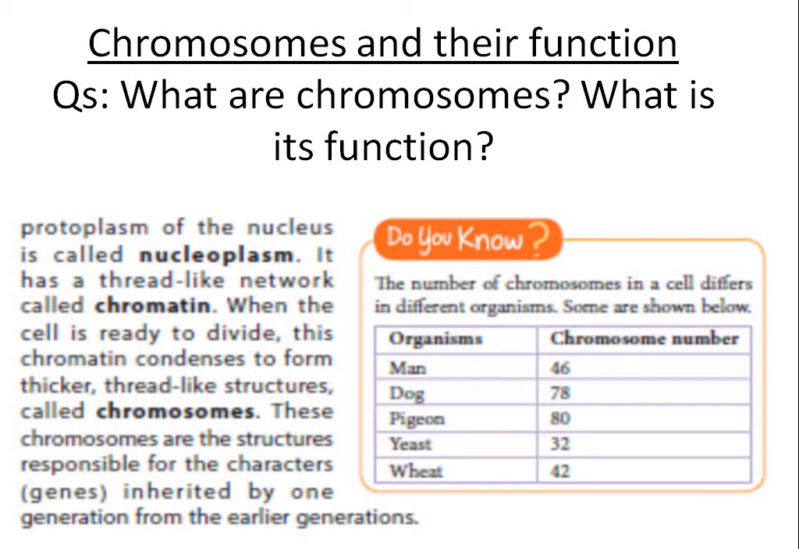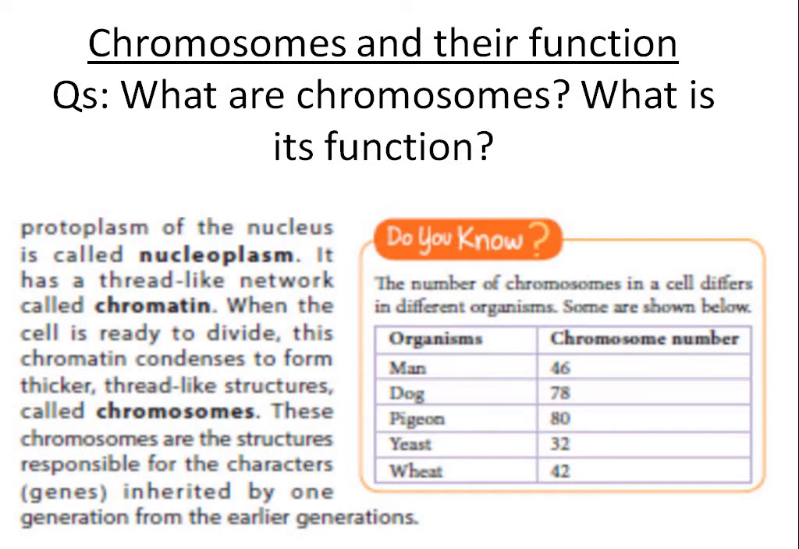Dog, 78 chromosomes. Pigeon, 80 chromosomes. Yeast, 32 chromosomes. Wheat, 42 chromosomes. And you can find out which animal has how many chromosomes. If you search in Google, you will get the answer of which animal or which plant has how many chromosomes. All living things, if they are made up of cells, have chromosomes in their cells.